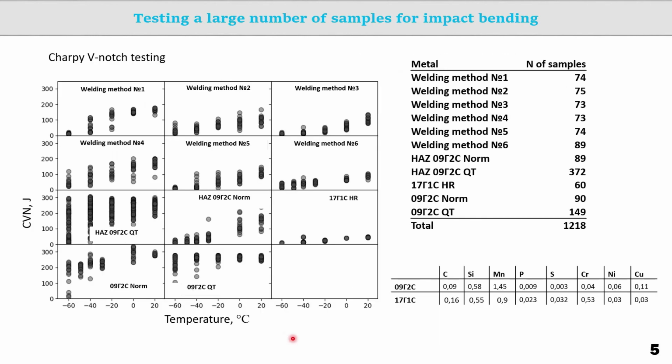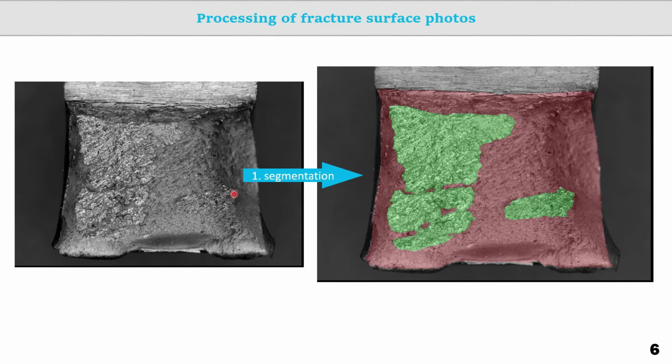First of all, an impact bending test was carried out for a large number of samples with the recording of load displacement curves. For this purpose, we used the metal of welded joints made by 6 different methods, with different electrode composition and welding technology. The steel used as the base metal is 09G2S after quenching and tempering, after normalization, and 17G1S after hot rolling, as well as samples cut out from the heat-affected zone of 09G2S joints. Photos of the fracture surface were obtained for all tested samples.